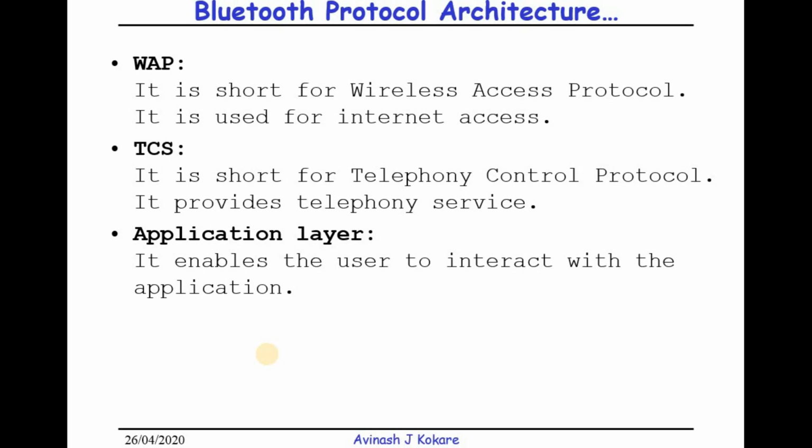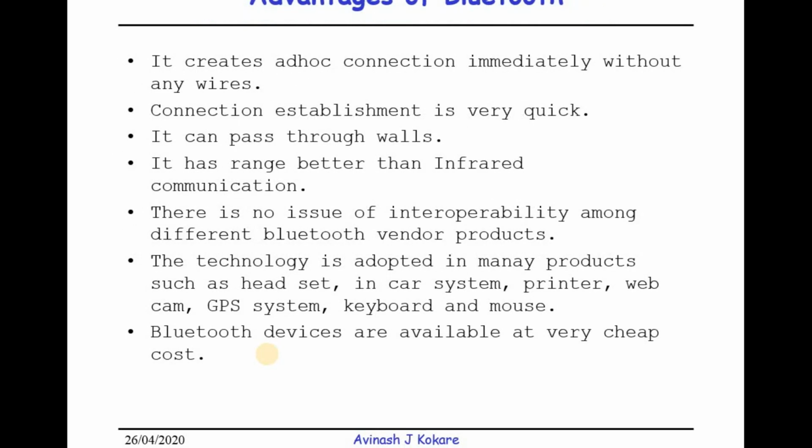Finally, the advantages of the Bluetooth. There are different advantages. It creates an ad hoc connection immediately without any wires. No wires are required for a connection, only Bluetooth enabled devices. Bluetooth is enabled and the connection is done automatically and very quickly.